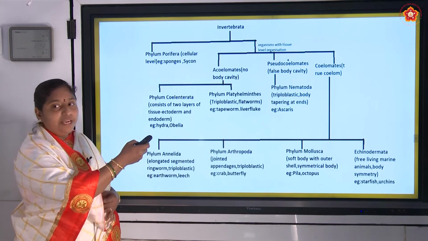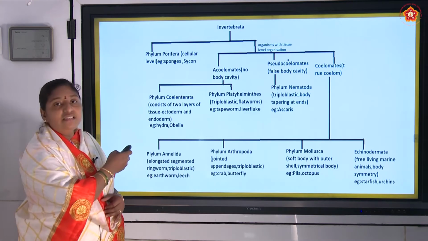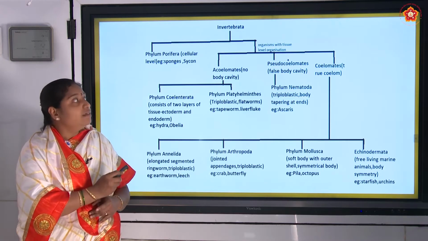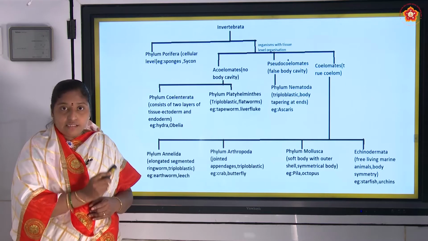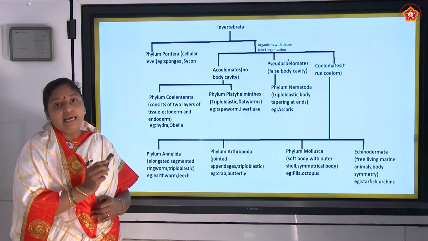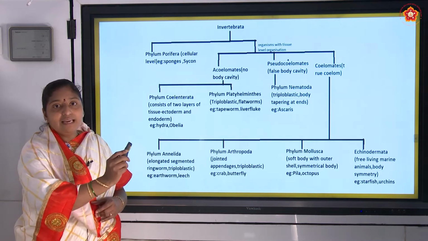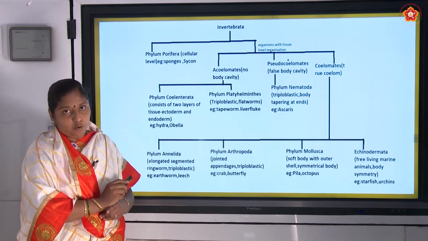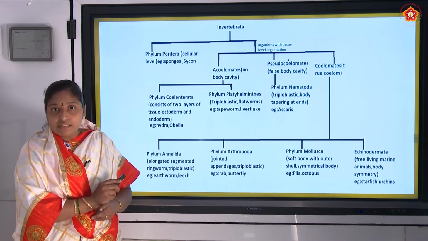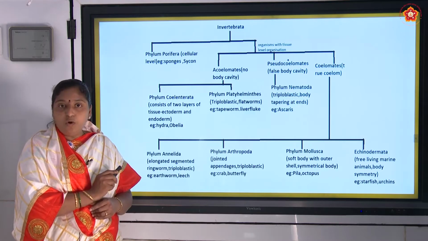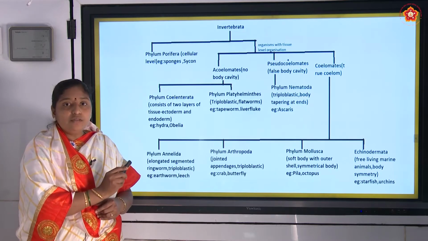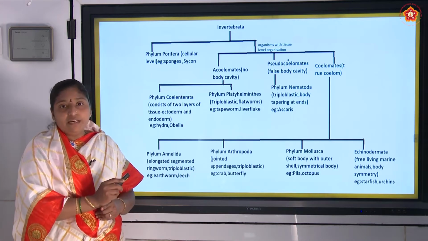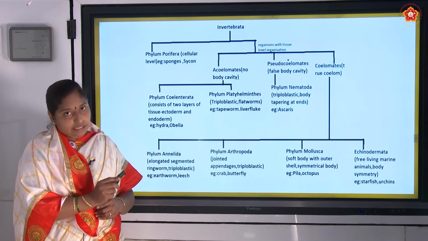In the tissue level organization, we have acoelomates, pseudocoelomates and coelomates, based upon the presence and absence of coelom. Acoelomate means there is no body cavity. Pseudocoelomate means false body cavity, and coelomate is having a true coelom.